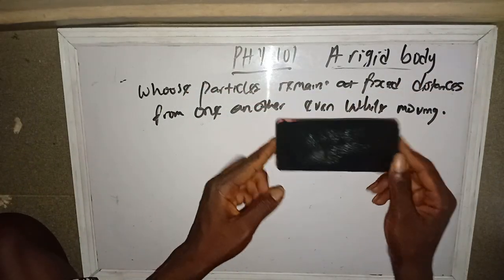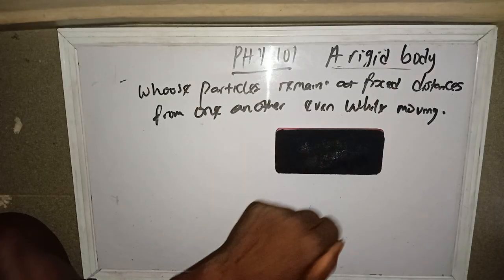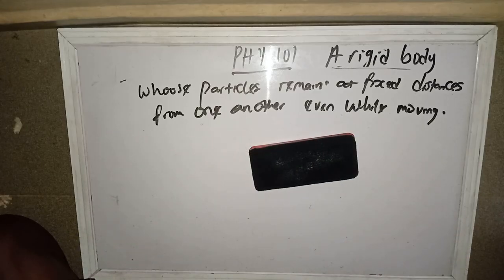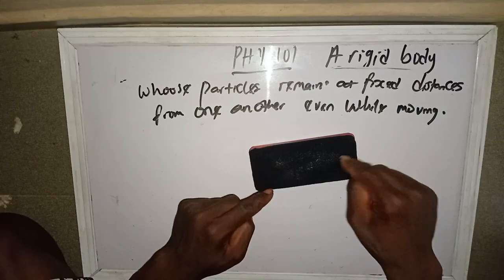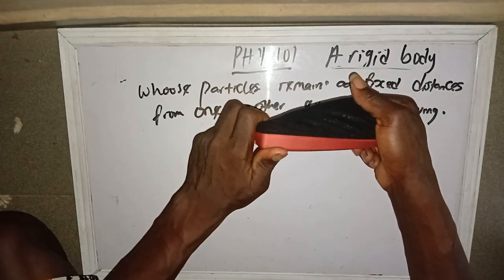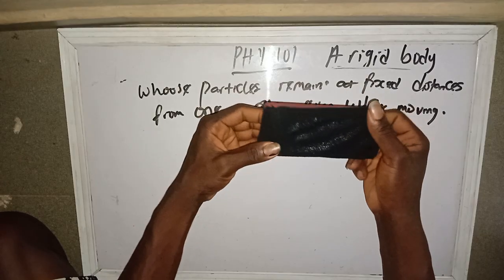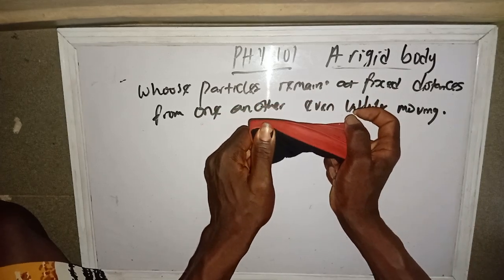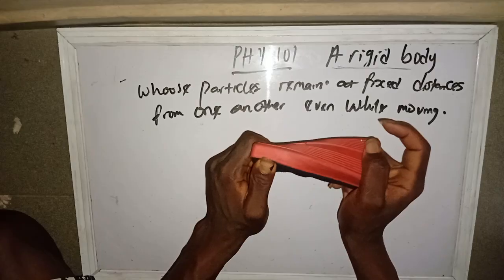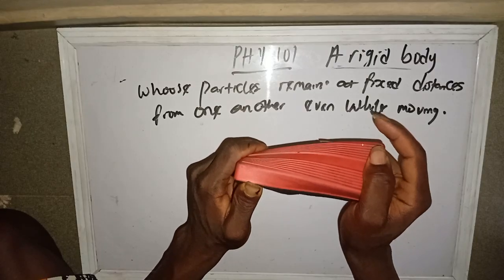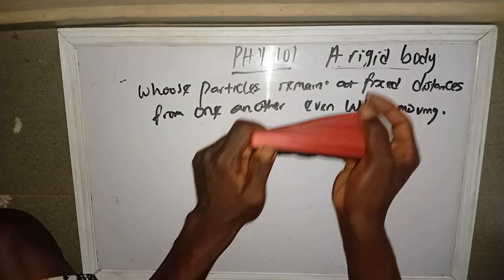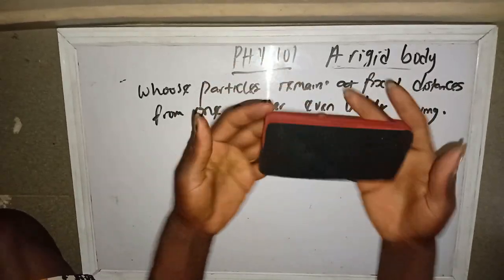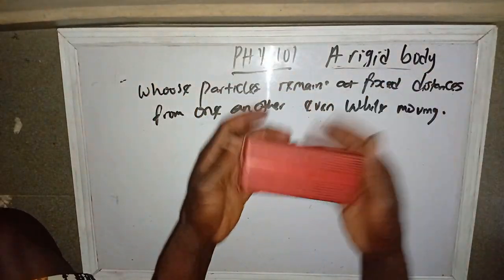For instance, this is a rigid body. Whether it's in a state of rest, the distance of the particles of this body is not changing, and even whether it's moving, the distance is not changing. Now note the distance. I can make the distance change if I change the shape. You can see that initially it was a pure rectangular shape, but now I change it to something like, can you see now? So this denotes that some or even all of those particles have changed their distances from each other because I bend this thing. You may not see it, but the distances are changed. But if I leave it this way, even though it's moving, the particles remain the same.